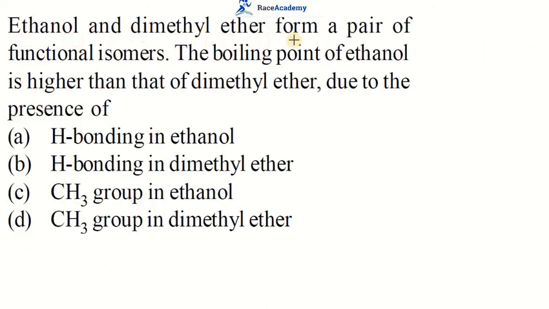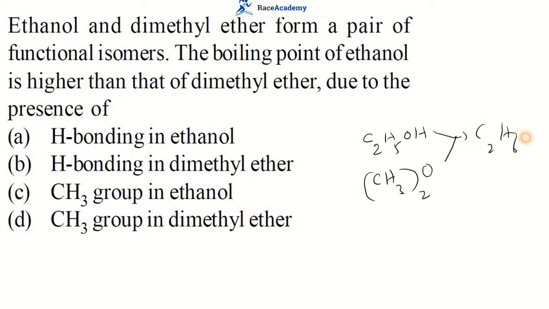Ethanol and dimethyl ether form a pair of functional isomers. The boiling point of ethanol is higher than dimethyl ether due to the presence of what? See, they are telling that ethanol is C2H5OH. Dimethyl ether is nothing but CH3 twice O. So both have the same formula, C2H6O.